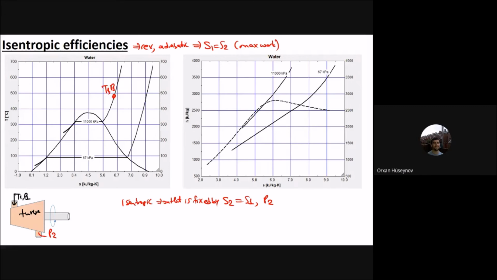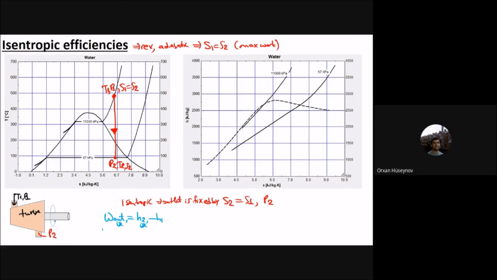For the reversible and adiabatic process, you will have T1, P1, and then P2, T2, or S2. But this S2 is the same as S1 here. This is for the isentropic work. If you write the first law for the turbine, the work done by the turbine, in the isentropic case, the maximum one, will be equal to H2 isentropic minus H1.